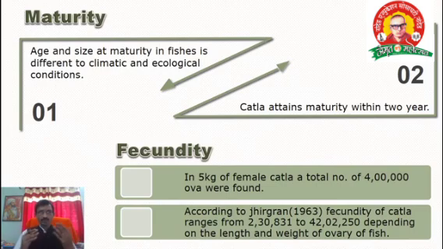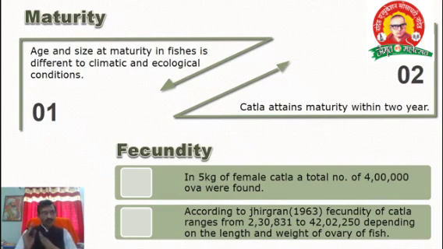The next aspect is fecundity. Before that, what is meant by fecundity? Fecundity means the number of eggs laid by a female fish per gram of its body weight. This is the definition of fecundity. It depends upon the ovary, the body and the length of the fish. Fecundity is nothing but the ova, meaning eggs.